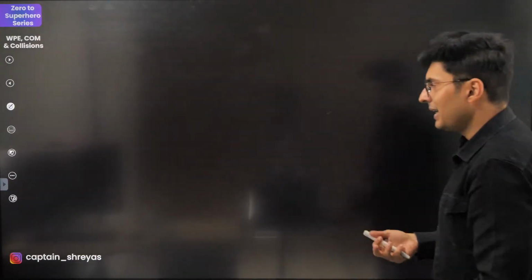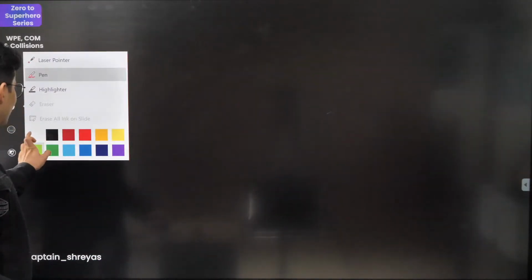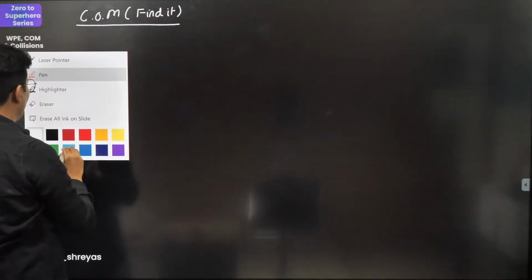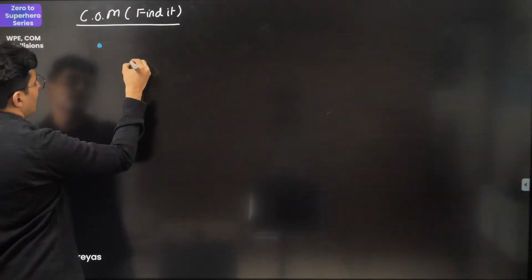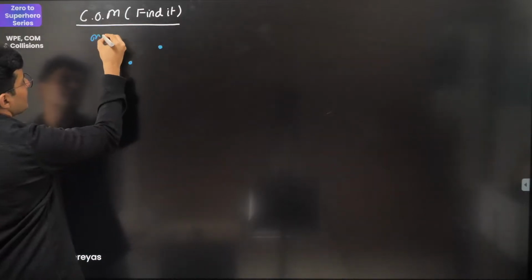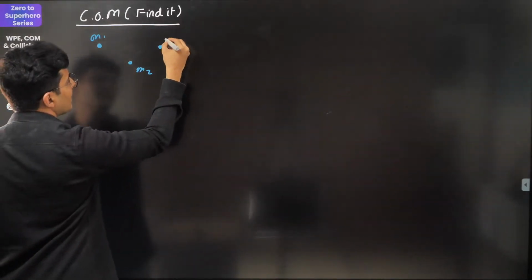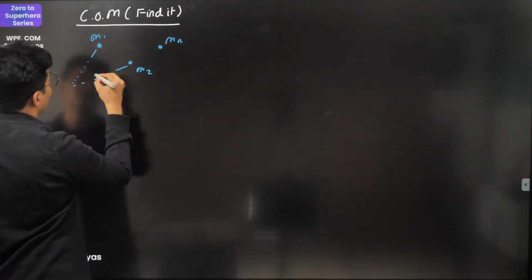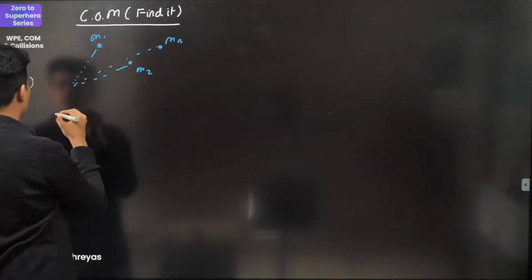Okay, let's move ahead. Let's talk about center of mass, formulas, and the standard results. Let's see how many of you remember all the results. So starting with center of mass, how to find it. So the first important formula is, if you have a number of particles, m1, m2, m3, mn, and each of them have different coordinates, different positions.